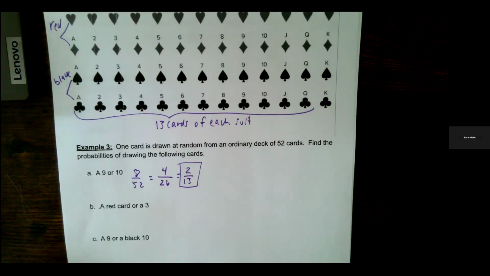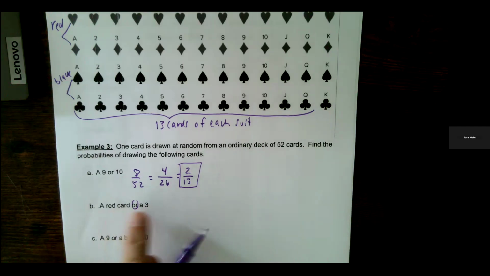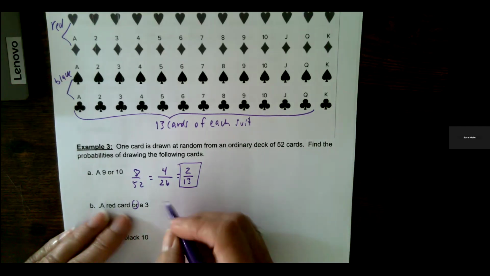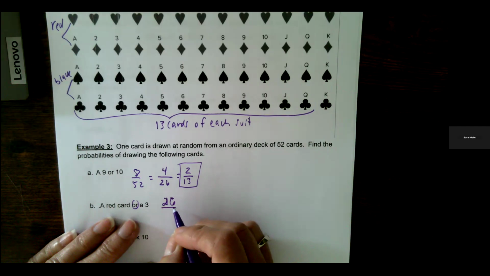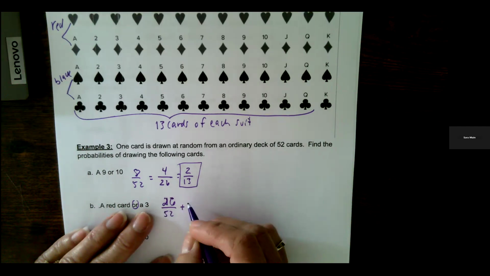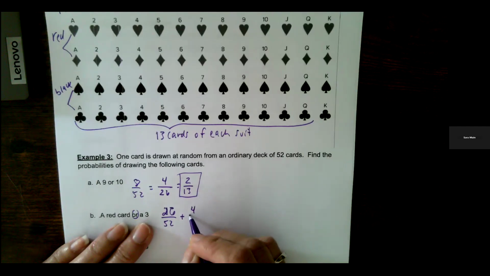So I'm going to show you that here because we're asking for a red card or a 3, and you could have a red card that is a 3, so there is overlap. So there are 13 red cards. Actually, there's 26 red cards because there's hearts and diamonds. Plus, I'm sorry, there are 4 3s total.